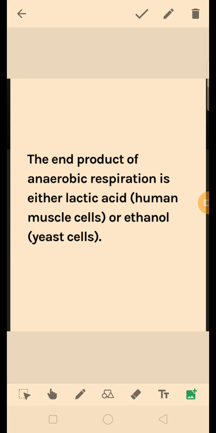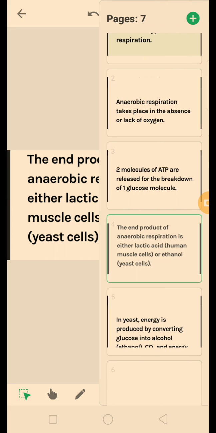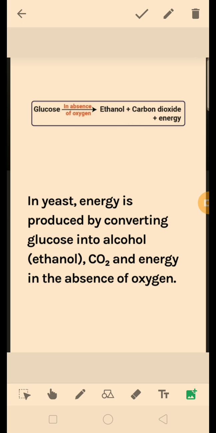So the end product can be lactic acid or ethanol. Ethanol is formed in yeast cells. It is used in the brewing industry. Now let us see next. Glucose in the absence of oxygen forms ethanol, carbon dioxide and energy. In yeast, energy is produced by converting glucose into alcohol, carbon dioxide and energy in the absence of oxygen.